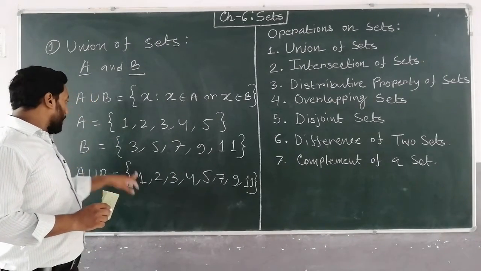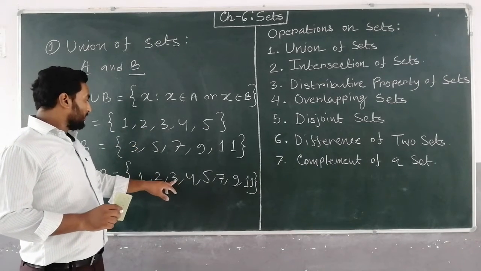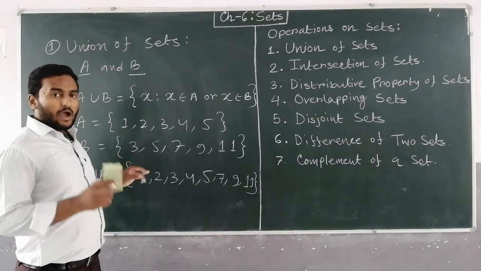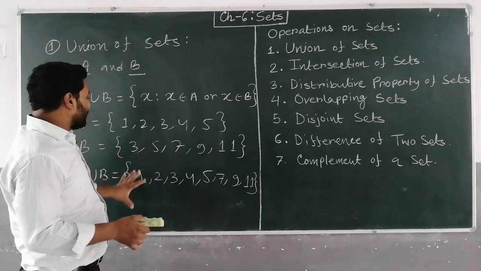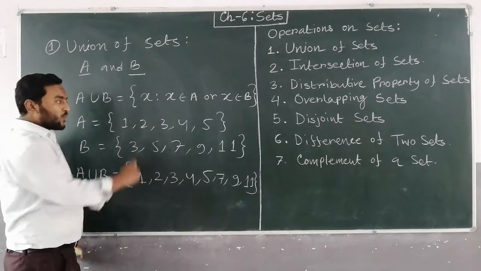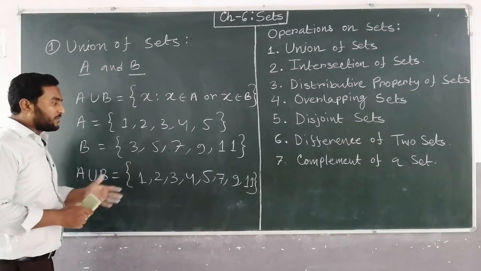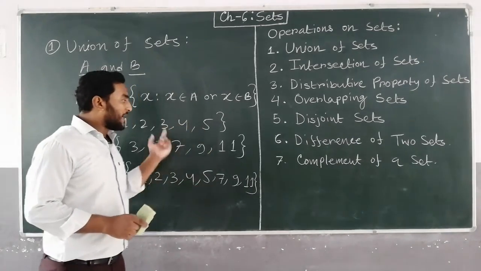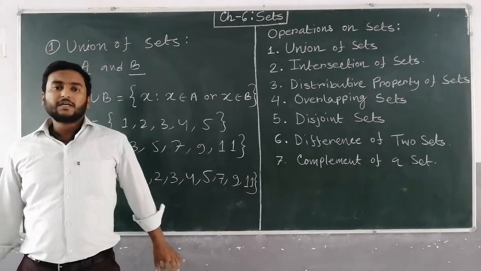See this. 1 belongs to A. 2 belongs to A. 3 belongs to A and B also. Either A or B, maybe both also. Okay. So this is the union. Union means you have to consider all the elements, without repeating. Clear? So union of two sets is the collection of the elements where all the elements are included of these two sets, where no element will be repeated.